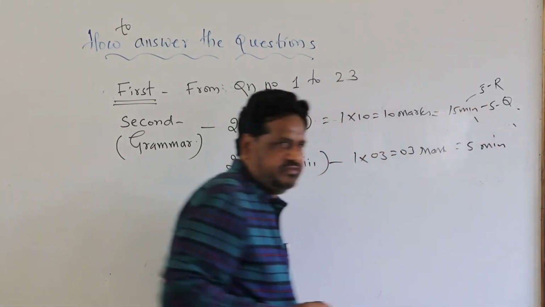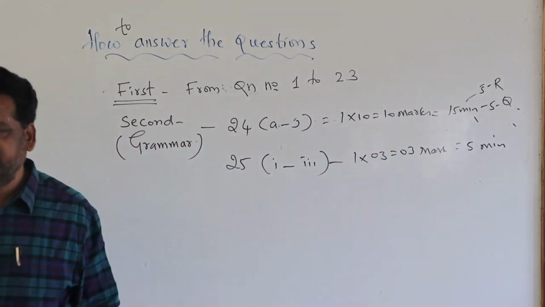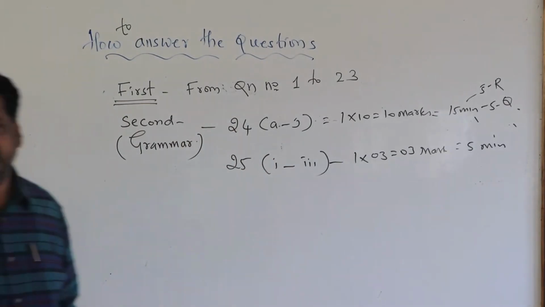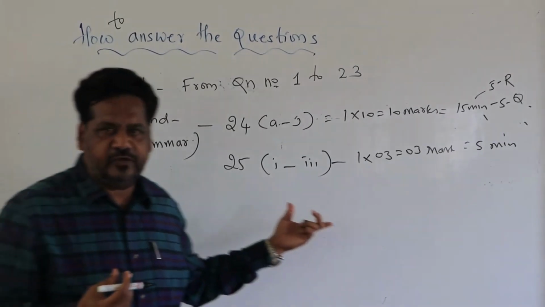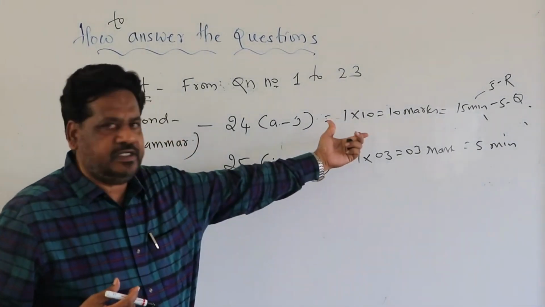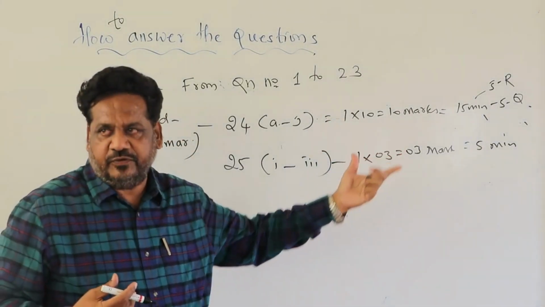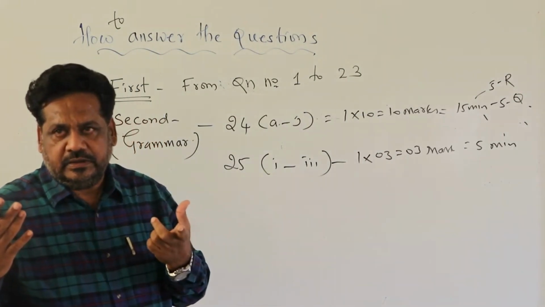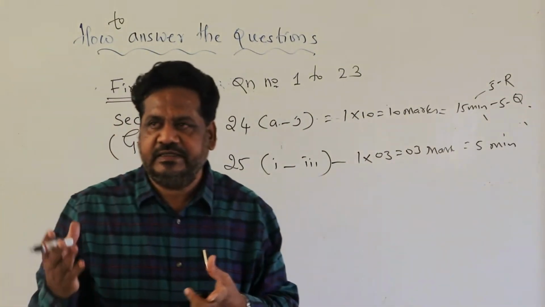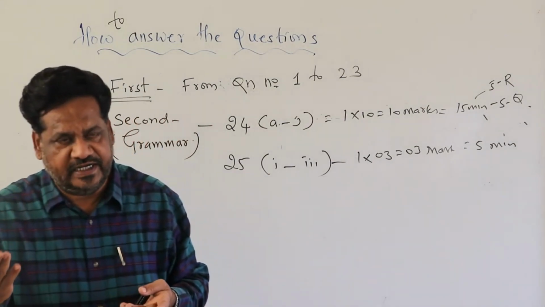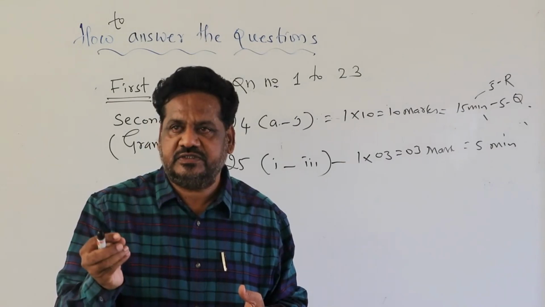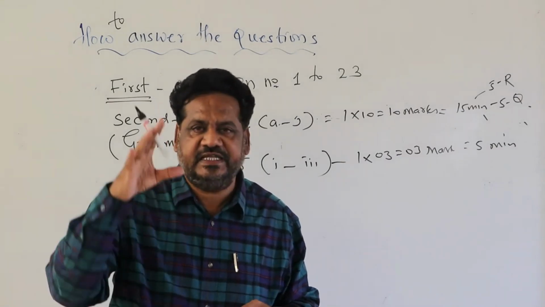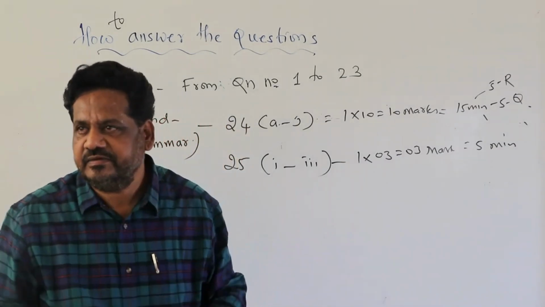That much is enough. Just read the poem once or twice in 2 minutes. The poem contains 4 to 5 lines. So read it very carefully. Then in the same way as I told you for question number 24, read the questions carefully. If you are unable to identify the right answer, search for the words in the question and try to find the answer in the poem.